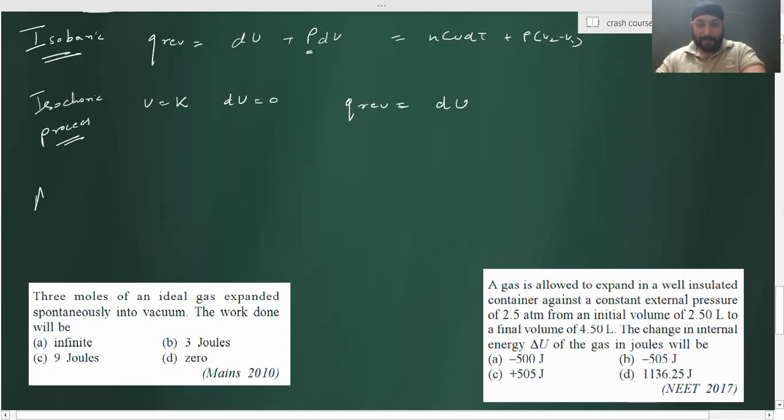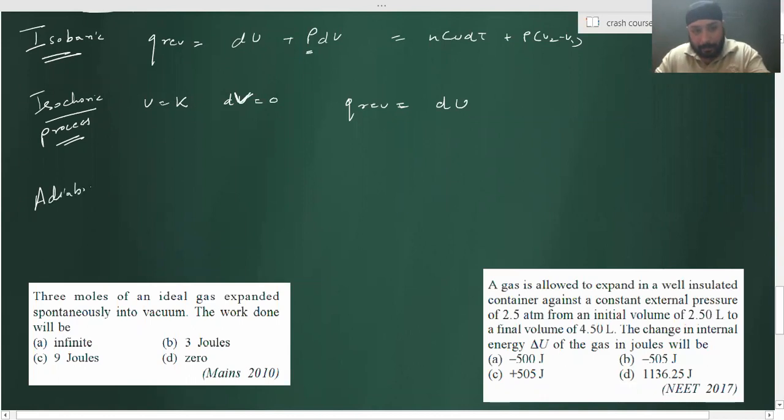But sir, dU is zero, no? Who said that dU is 0 for isochoric? Oh, sorry, my bad. dV is zero. V is constant, dV is 0, change in volume.